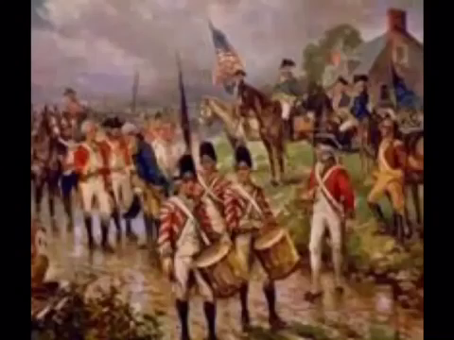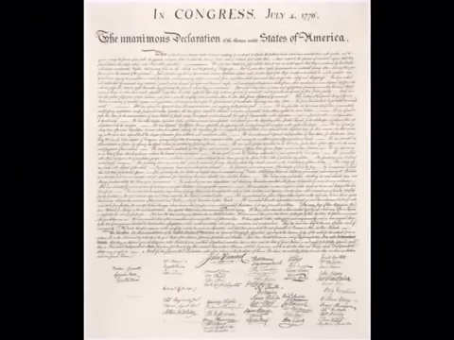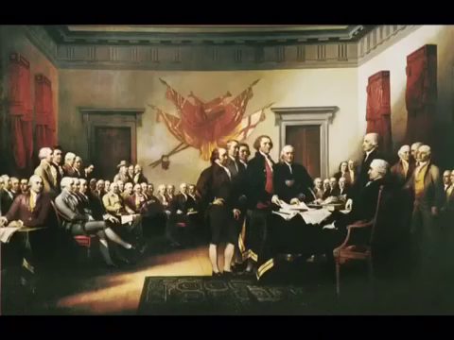The Declaration of Independence was signed on July 4th, 1776. The main goal of the Declaration was to make the United States an independent nation. Thomas Jefferson, John Adams, Benjamin Franklin, Roger Sherman, and Robert R. Livingston were asked to help draft the Declaration of Independence. The Declaration of Independence influenced a lot of revolutions around the world, such as the French Revolution and the Mexican Revolution.